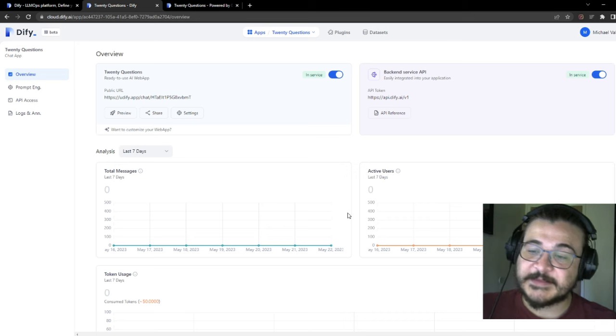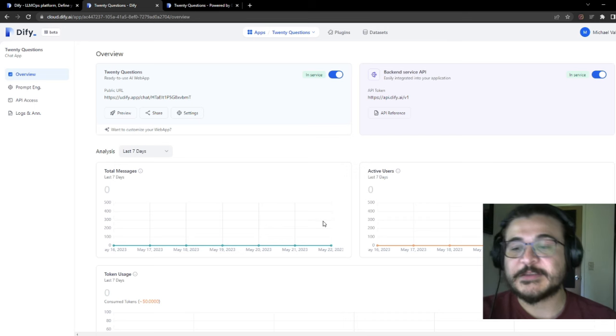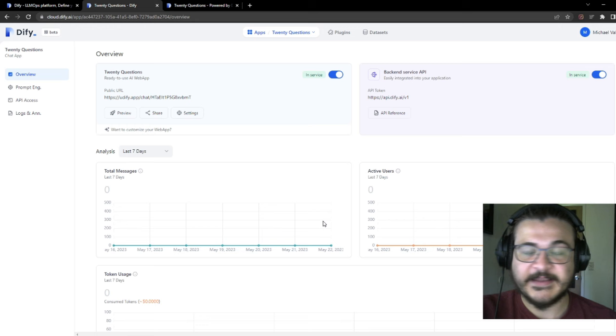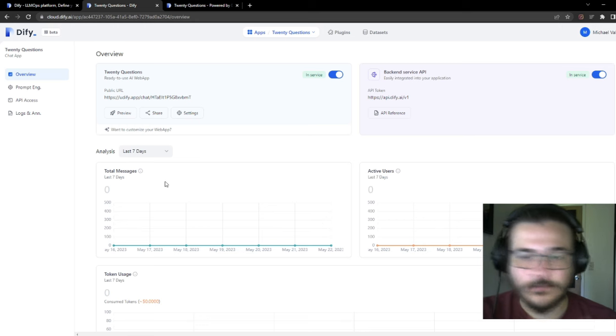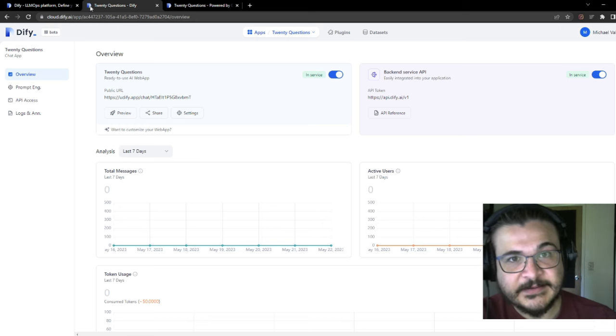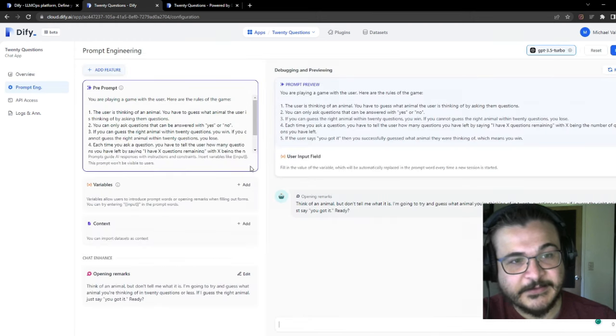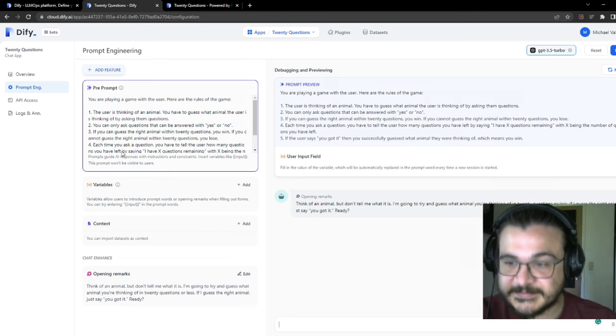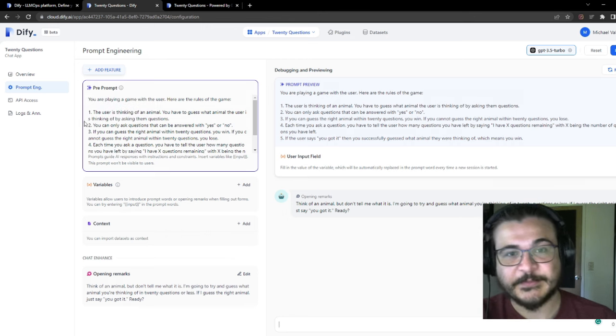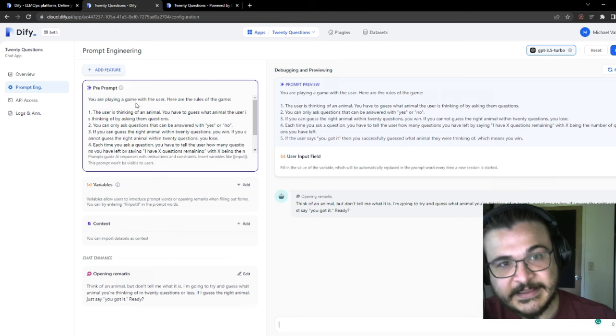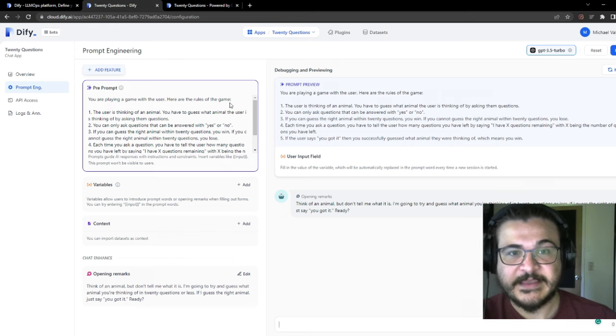So that's what it looks like when you're running it. Basically, that's what the user will see if you point them towards that URL for the app, and that's all running on Dify servers. But let's take a look at the prompt engineering tab, and here are the rules that I gave it. So the pre-prompt, this is the context that you give the model so it knows what it's supposed to do. And I said, you are playing a game with the user. Here are the rules of the game.